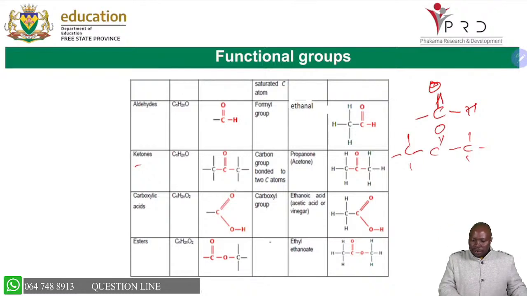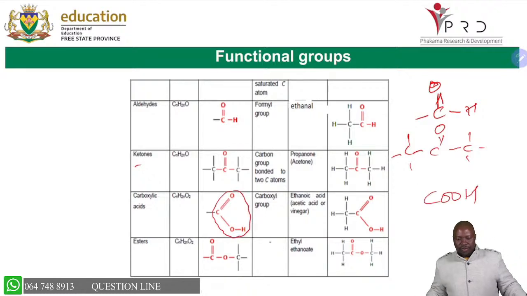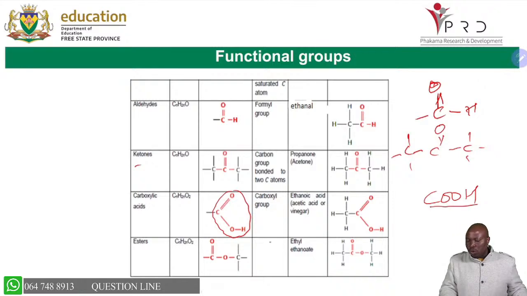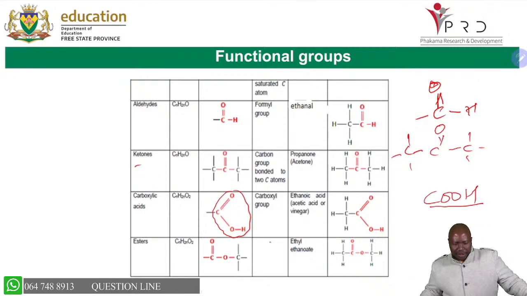Carboxylic acid, you will see it gives you that COO, which is COOH. Don't forget, at the beginning of the structure, in carbon number 1, you will find that we have the COOH in carbon number 1. Then you know for an ester, the two oxygens are within the structure. It means they are mixed in with the carbon. So you are able to see that this is a carboxylic acid, this is an ester.